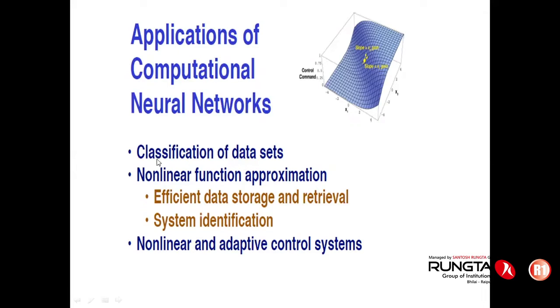This is the domain which we will explore in due course of time, maybe in the next 1 or 2 hours. I would like to talk about function approximation based prediction by using an artificial neural network. We'll use different topologies, different transfer functions, and different algorithms through which the comparison could be performed. And nonlinear and adaptive control system is another application of a neural network.